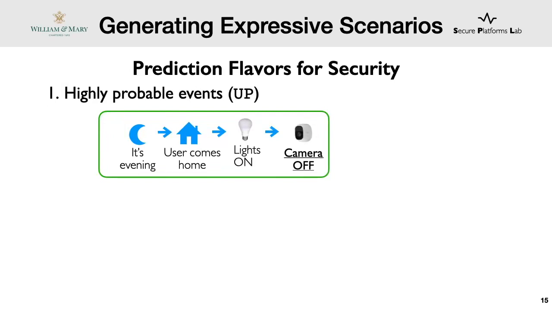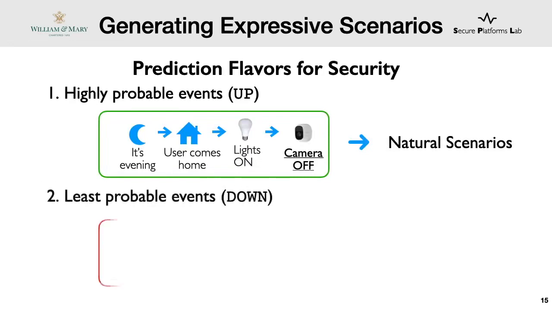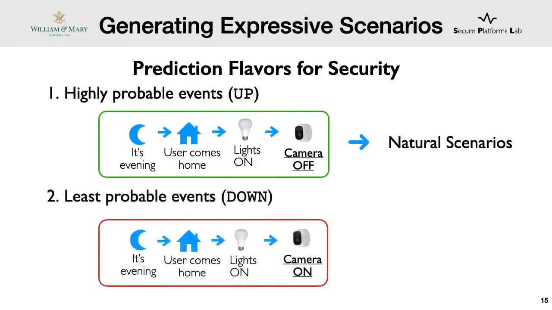The default is generating natural scenarios, that is, predicting the most likely events. We call this the up flavor. However, to demonstrate situations where events are least likely, we also create a down flavor. Our intuition is that generating expressive scenarios will allow us to capture what is normal, as well as instances where the system is misbehaving or under attack.